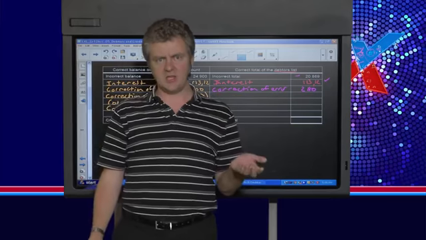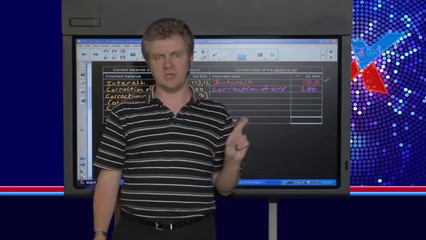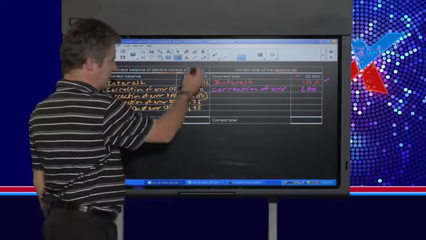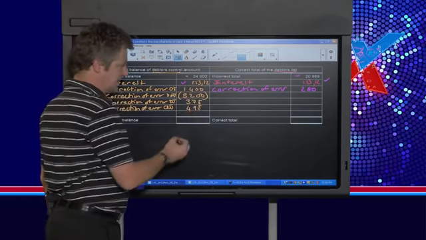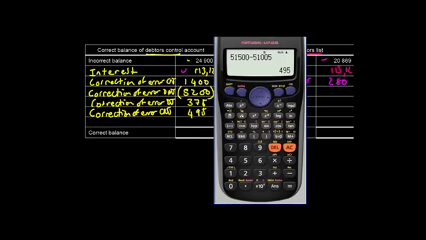So that comes to the end of the adjustments, and now this is the time, mindsetters, that you cross your fingers and you just hope and pray that the answer comes to the right amount. What we're going to do now is check that we've now fixed the correct outstanding balances by adding all of these up and checking that the two sides are the same. So let me grab my calculator here. Let's first work out the debtor's control account.